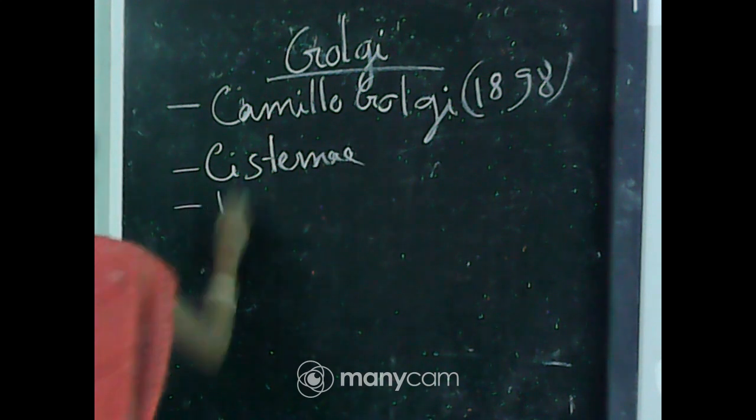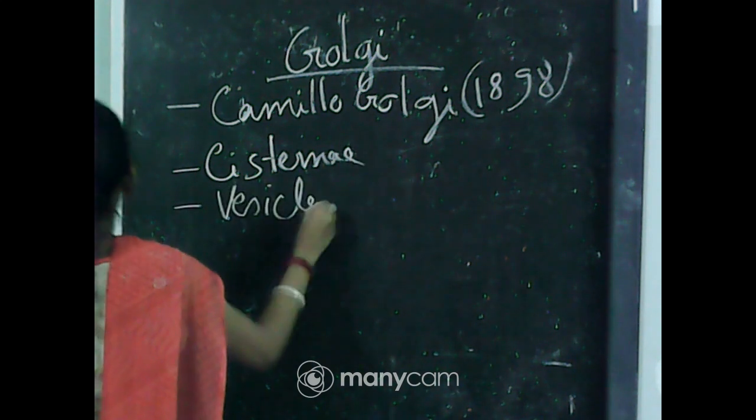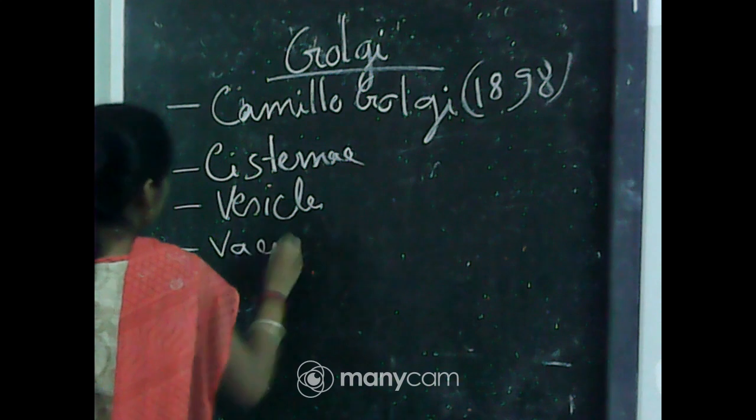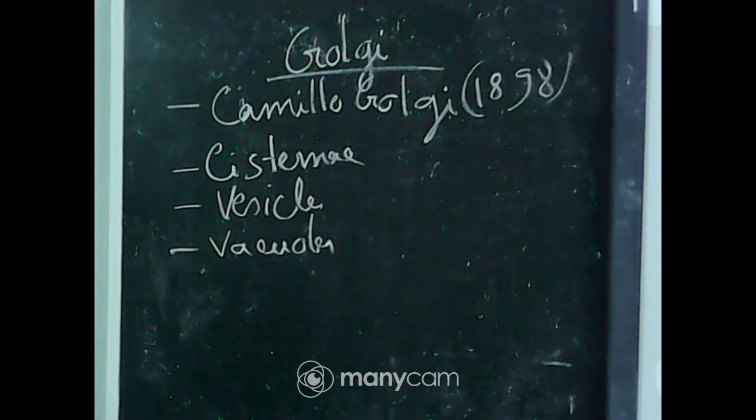And other structures that are present are vesicles and vacuoles. These three main structures can be found in the Golgi, and the shape or size of the cisternae may vary. The diameter is about 0.5 μm to 1 μm.